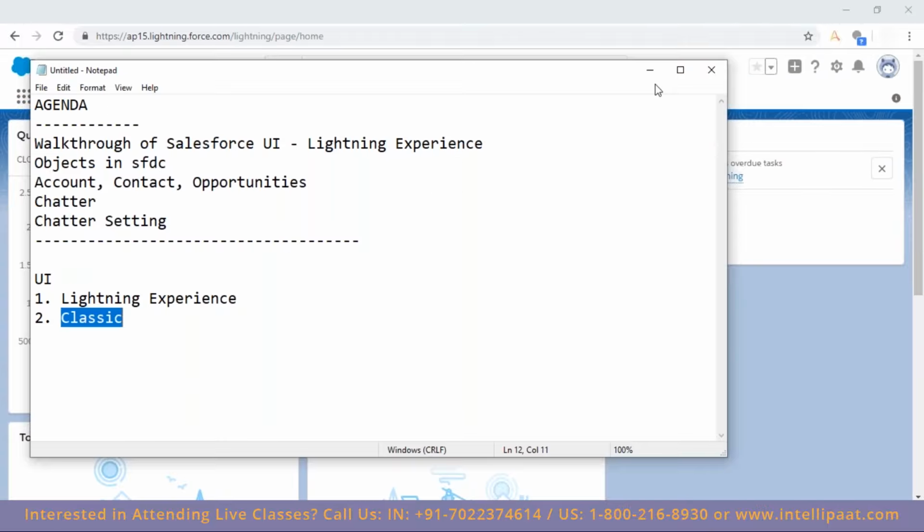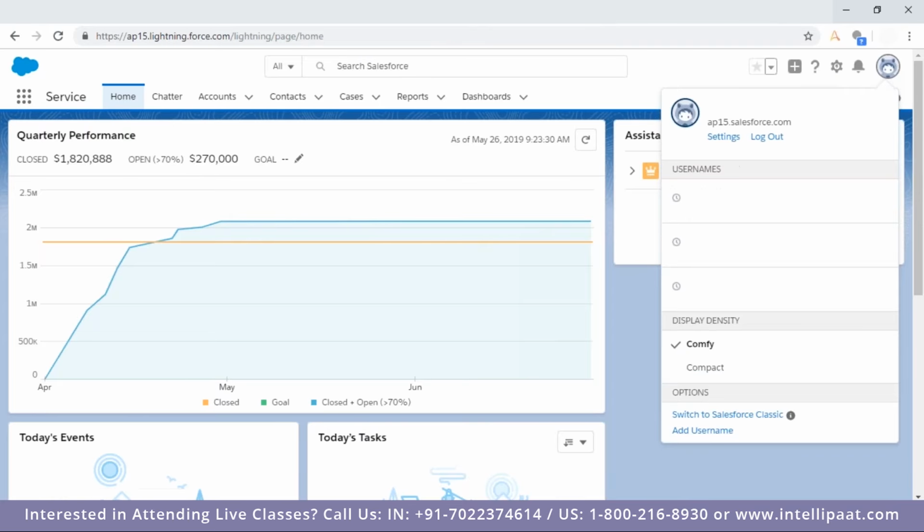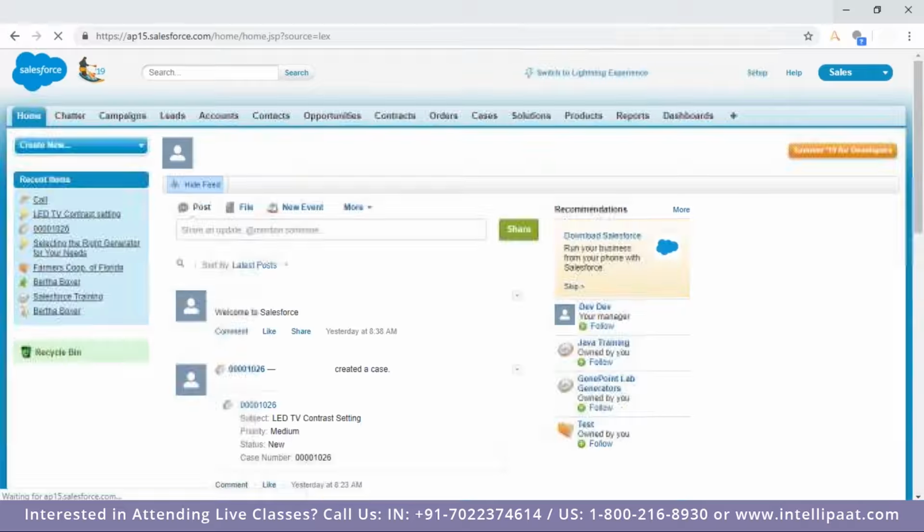Okay. If I have a developer account, then obviously I can switch between Lightning and Classic, right? I can use the same account. Yes. I'll show you how to switch. This is the top right corner. Go over here, and then at the bottom you will get Switch to Salesforce Classic. You can jump to this, and then this will take you to Classic. As of now, I'm not going with the Salesforce Classic version.